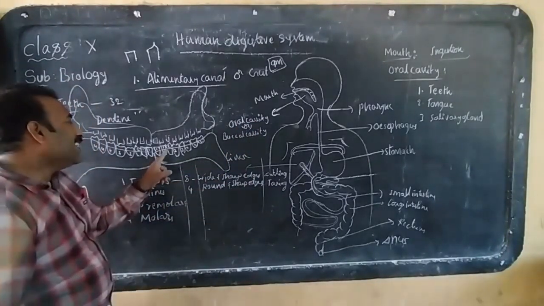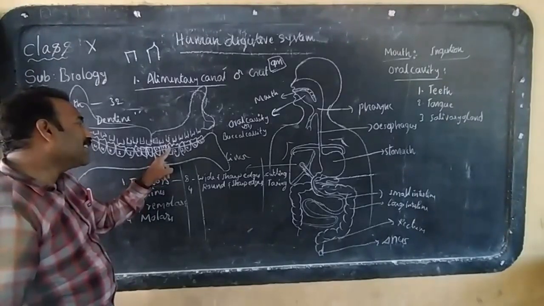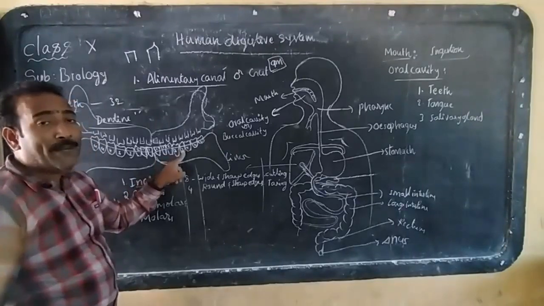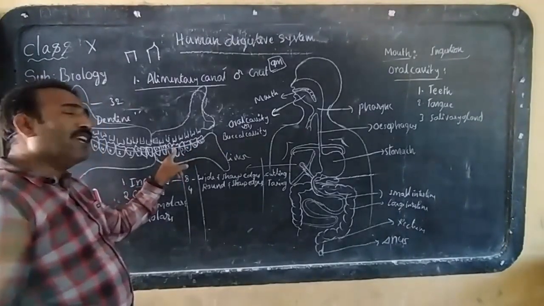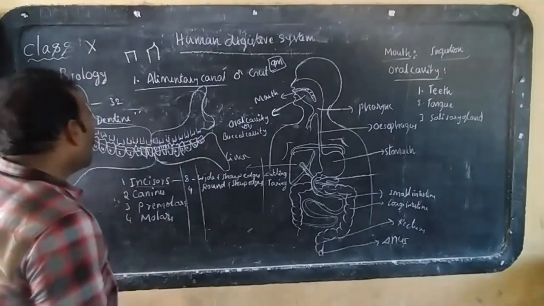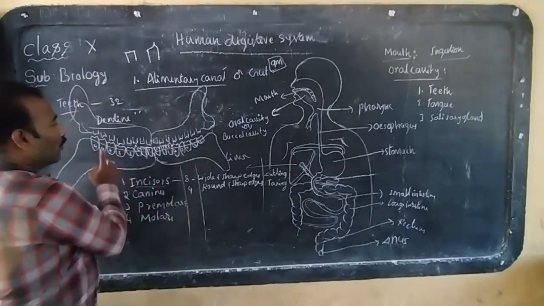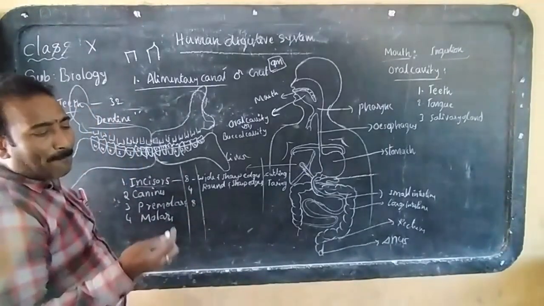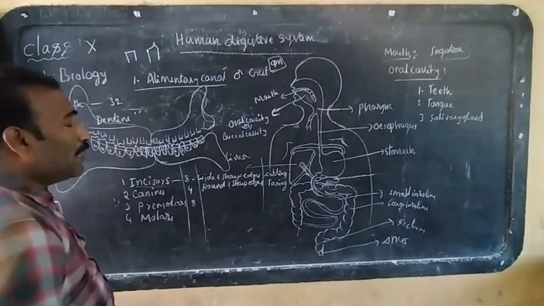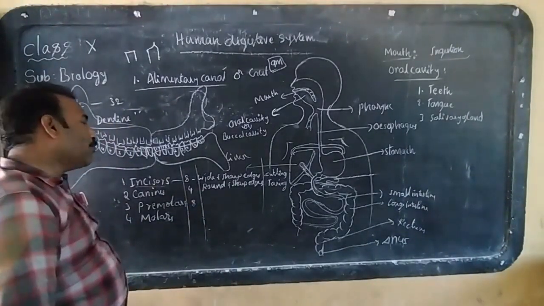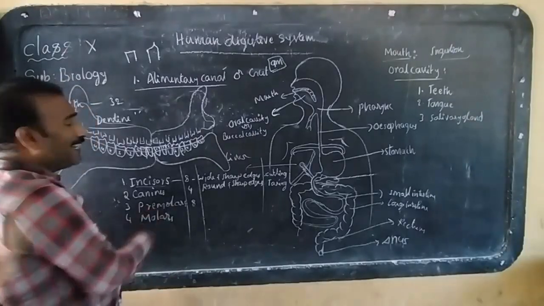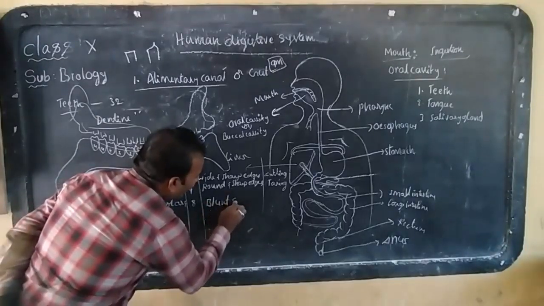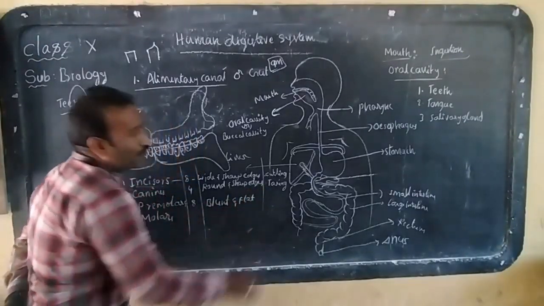Next, premolars. Look here. Just beside the incisors and canines, there are 2 teeth, number 3, 1, 2. These are the premolars. They come before the molars, that's why they are named premolars. Look here, 1, 2, 3, 4. On the upper jaw also 4. 8 premolars are present in the human oral cavity. What is the shape? Blunt and flat.